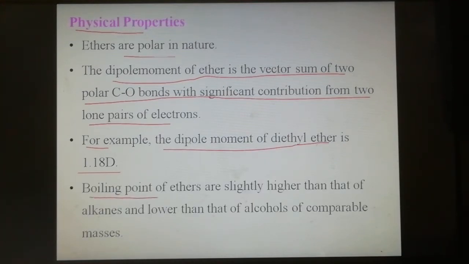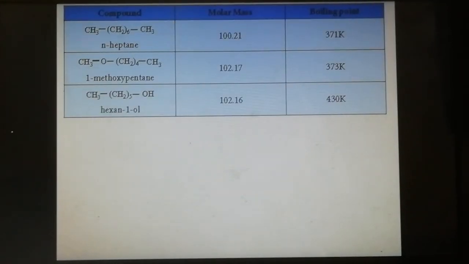The boiling points of ethers are slightly higher than those of alkanes, that means hydrocarbons, and lower than those of alcohols of comparable masses. For similar masses of alcohol, ether and alkane, alkane has the lowest boiling point compared to ether, and alcohol has a higher boiling point than both ether and alkane. Now we discuss the boiling points of alkane, ether and alcohol as follows.